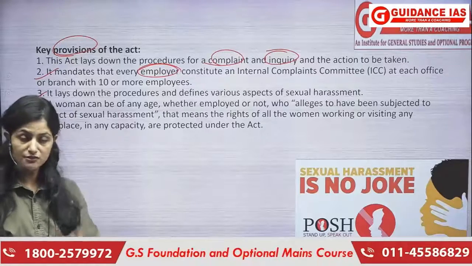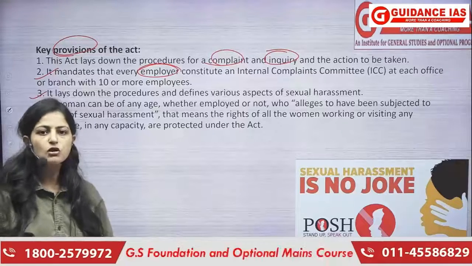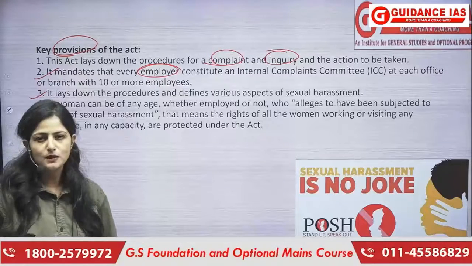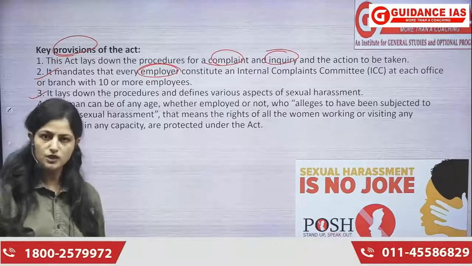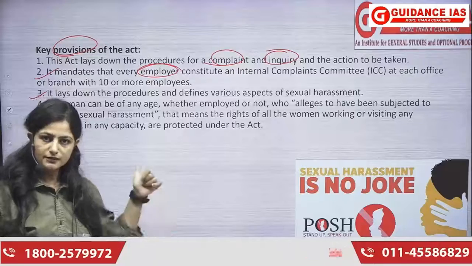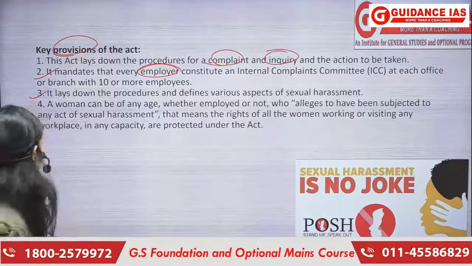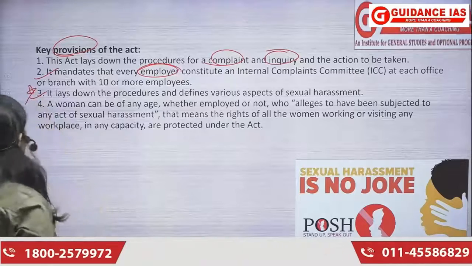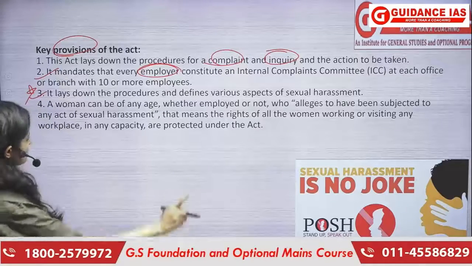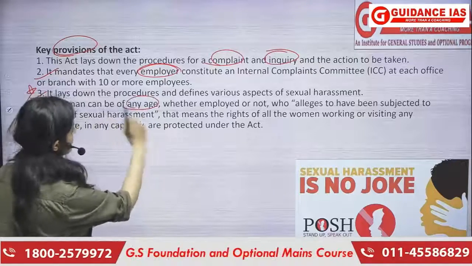This we have seen, and the definition part is very important, okay, because by finding loopholes in the definition, at times what happens कि जो culprit होता है वो बच जाता है, because there are a lot of loopholes in the definition only. तो definition को अच्छे से define करना या फिर definition को अच्छे से लिखना is a very, very important step. A woman can be of any age. This is very important. I want all of you to pay your attention here. A woman can be of any age. Okay?